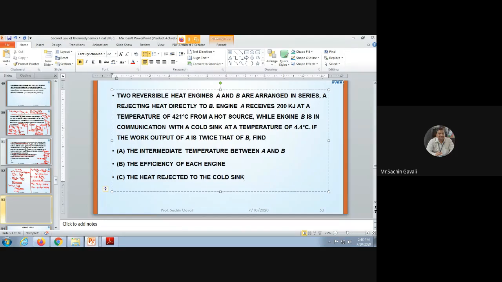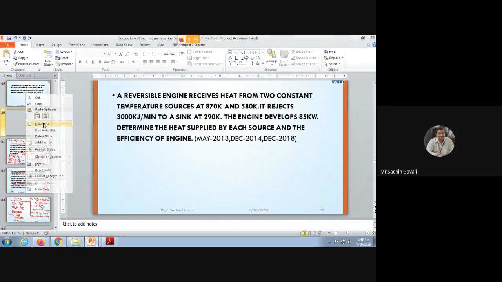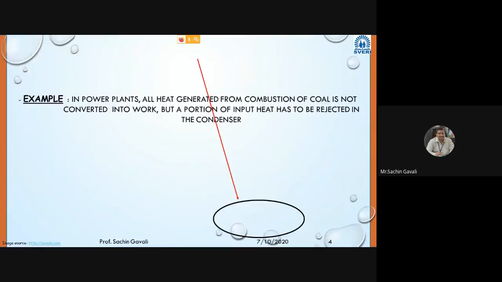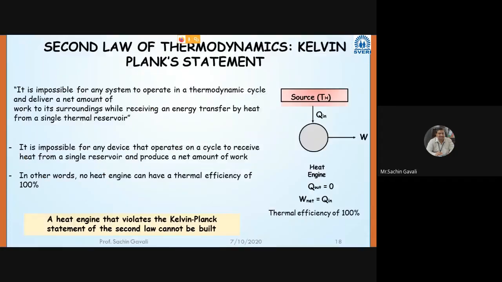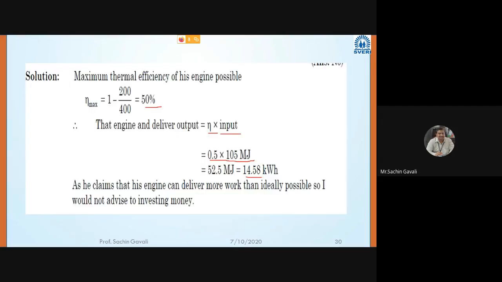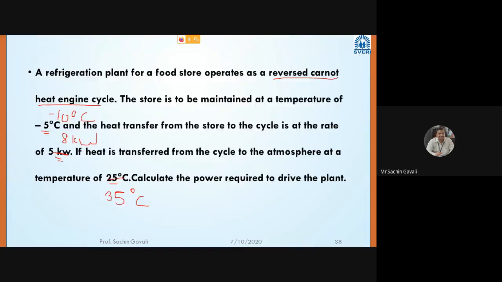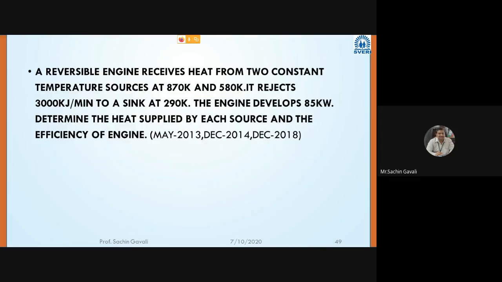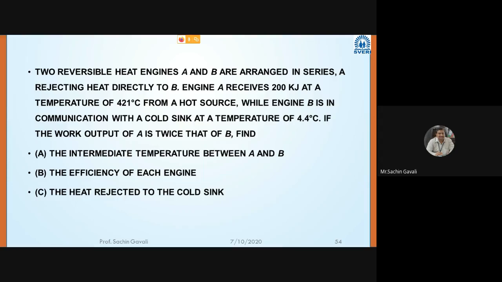Okay. So this is the numerical. This is numerical. Solve.